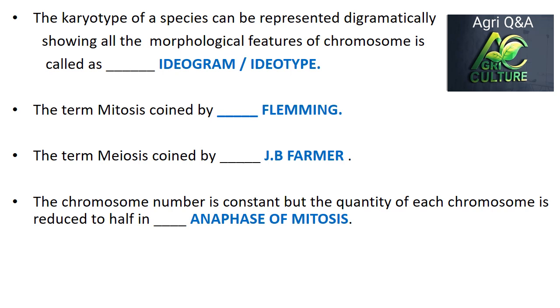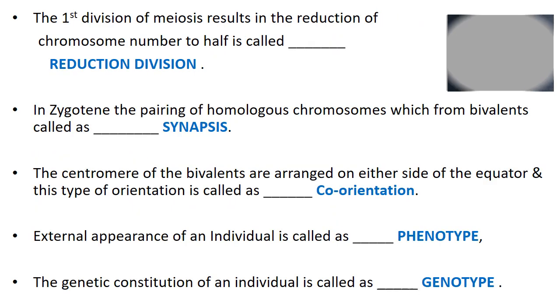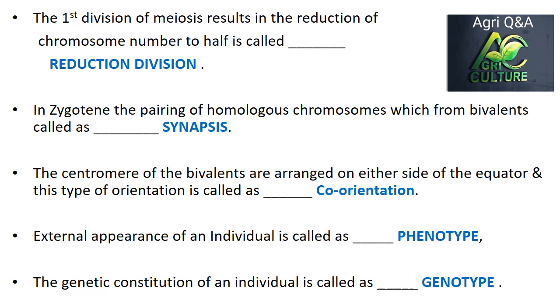The term mitosis was coined by Fleming, whereas meiosis by J.B. Farmer. The chromosome number is constant, but the quantity of each chromosome is reduced to half in anaphase of mitosis. The first division of meiosis results in the reduction of chromosome number to half and is called reduction division. In zygotene, the pairing of homologous chromosomes to form bivalents is called synapsis.